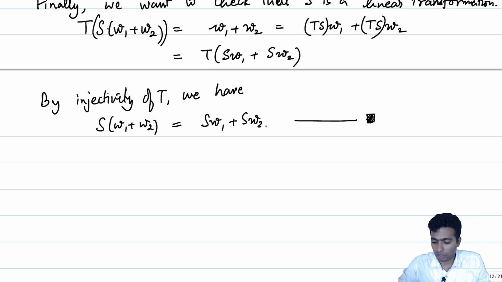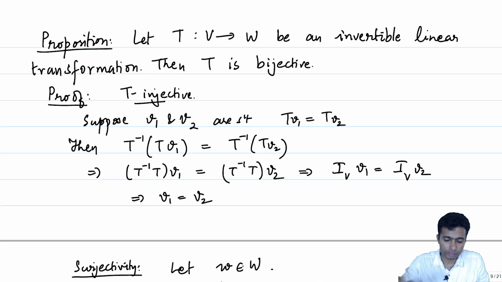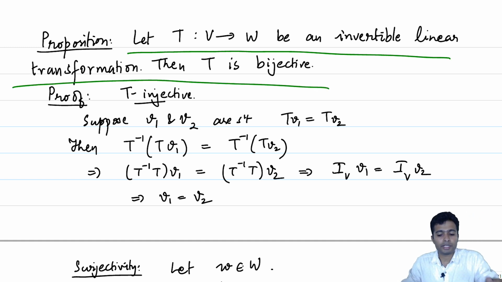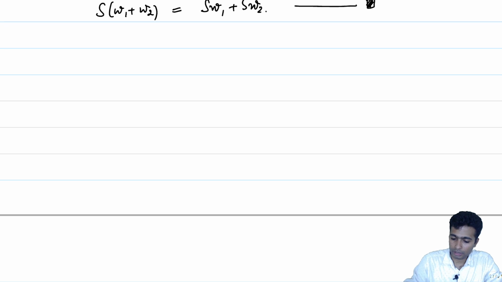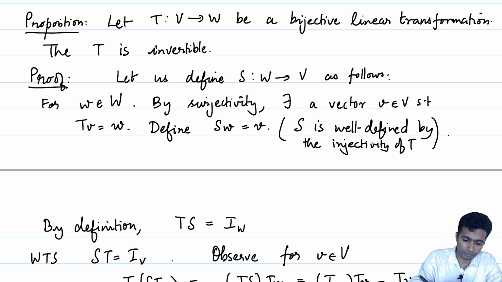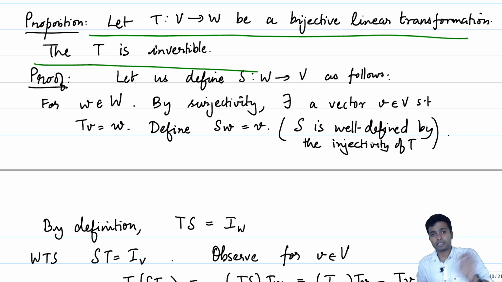So, let us just try to look back at what we have shown in this proposition, the proposition which I am now underlining in green. We have shown that every linear transformation which is invertible is necessarily a bijective map, and in the next proposition, which I am now going to underline in green again, every bijective linear transformation is necessarily an invertible linear transformation.